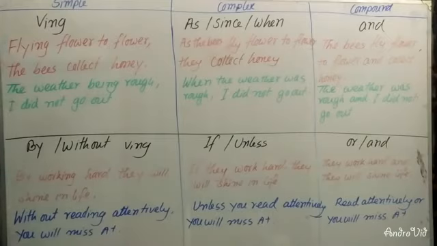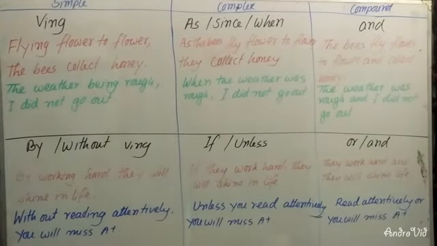Dear students, if you write the principal clause at the beginning of the sentence, then you will have to write the subordinate clause next, and you will not use a comma if you write the principal clause at the beginning of the sentence. Now I am going to make you understand the second rule.